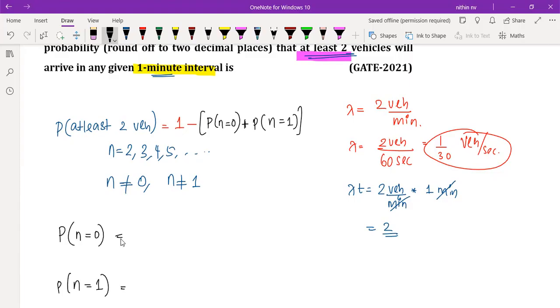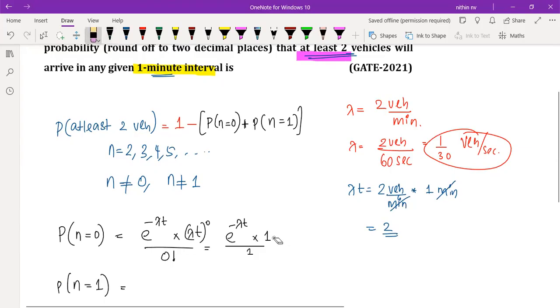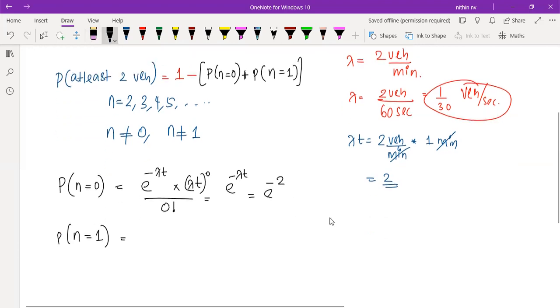Got it? Okay. Now, n equal to 0 means what? E raised to minus lambda t. Let me write a general equation first: lambda t raised to 0 by 0 factorial. So how much is lambda t raised to 0? That is 1. And 0 factorial is not 0, 0 factorial is also 1. So this equation will be e raised to minus lambda t into 1 divided by 1, which is nothing but e raised to minus lambda t. So I can just remove these portions, right? So this is equal to e raised to minus lambda t, which is how much? 2. E raised to minus 2. Let it be there. I will be writing the value later.